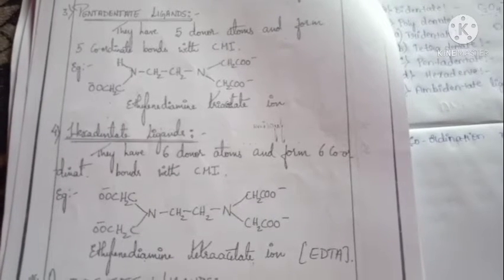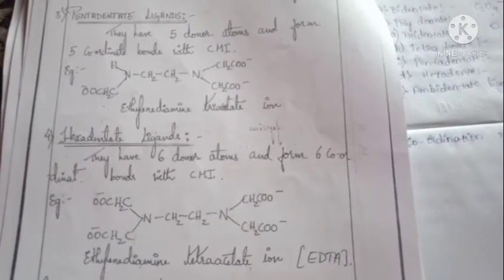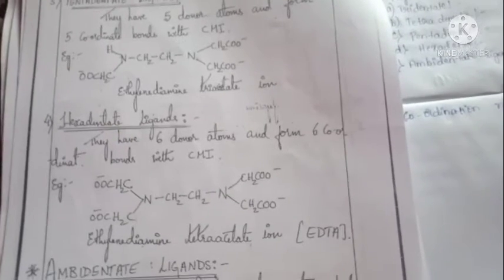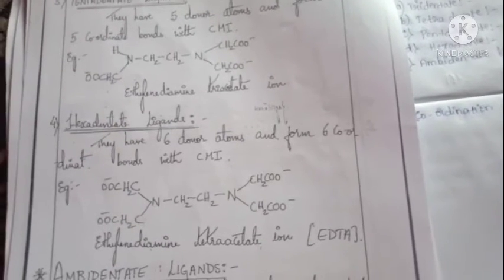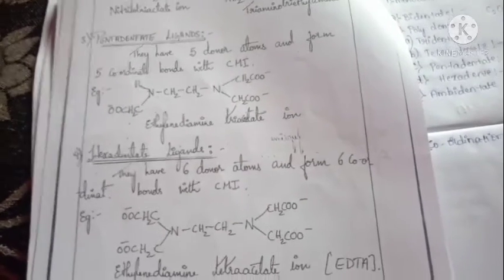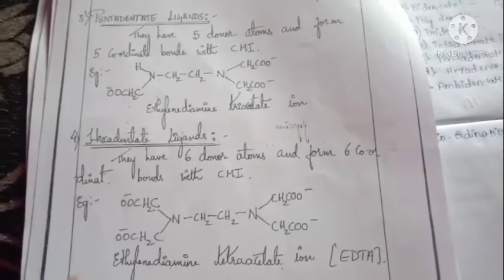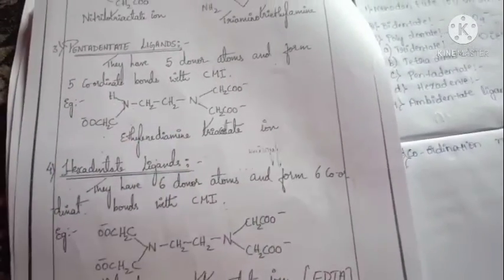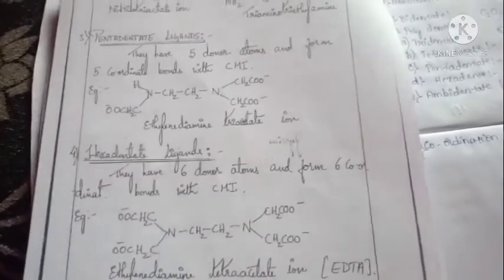An example is EDTA, ethylenediamine tetraacetate ion. Unlike the pentadentate triacetate ion, here it is tetraacetate, which means four acetate groups: 1, 2, 3, 4. That is called a hexadentate ligand.